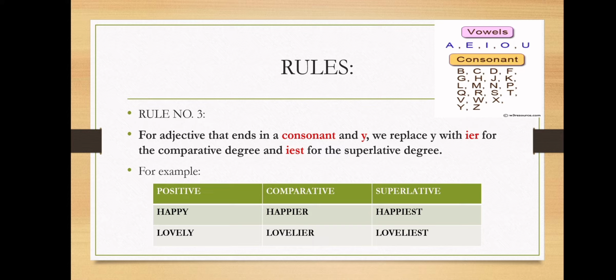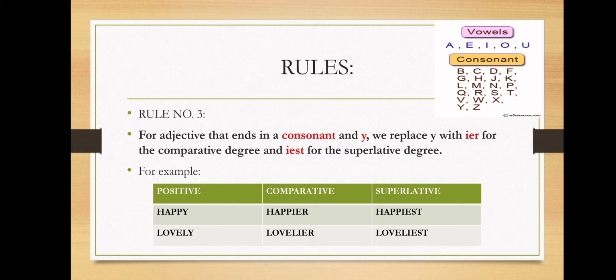So children, before Y we have P, and on the screen you can see that P is a consonant. So according to the rule, we will add IER for the comparative degree, and IEST for the superlative degree. So happy, happier, happiest.